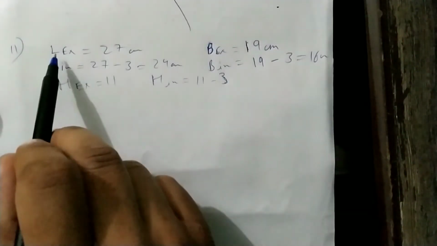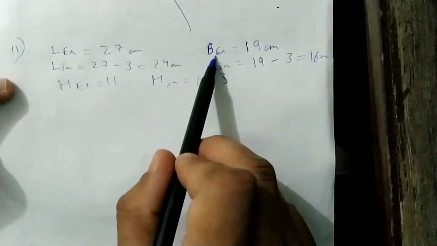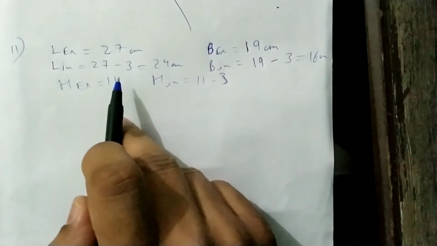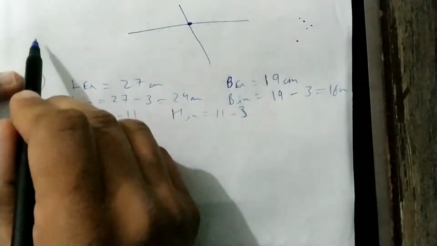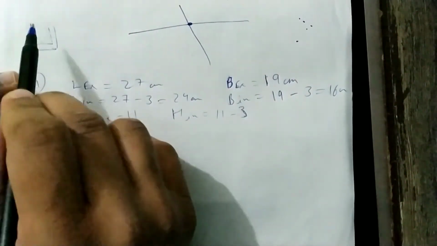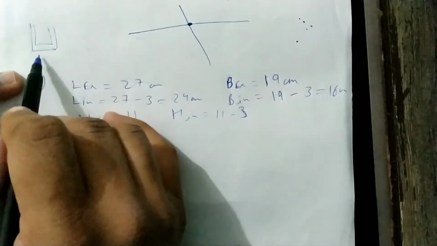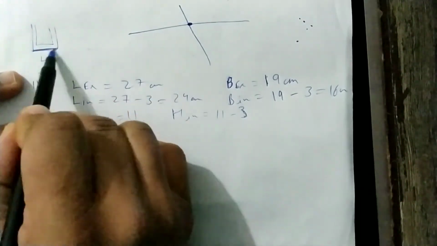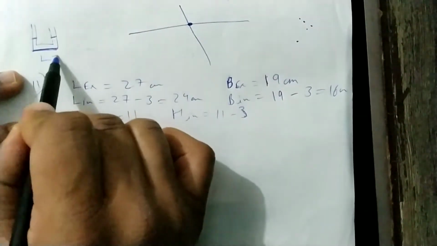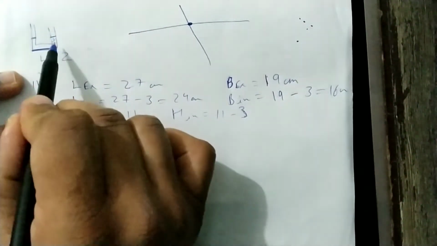Okay students, external length is given, external breadth is given, external height is given. Now for example, this is our required box. So I am considering only length. So if this is external length, this is the width, so we will minus twice of this width.